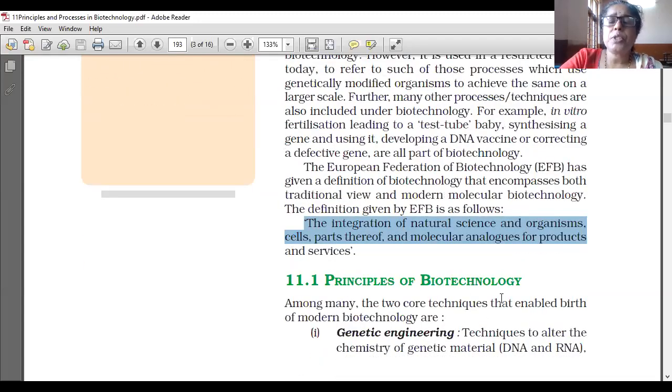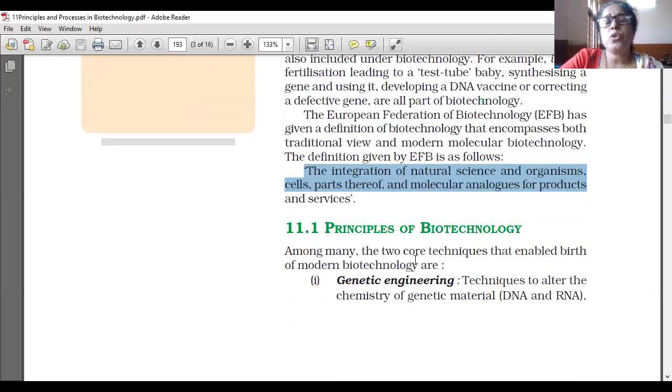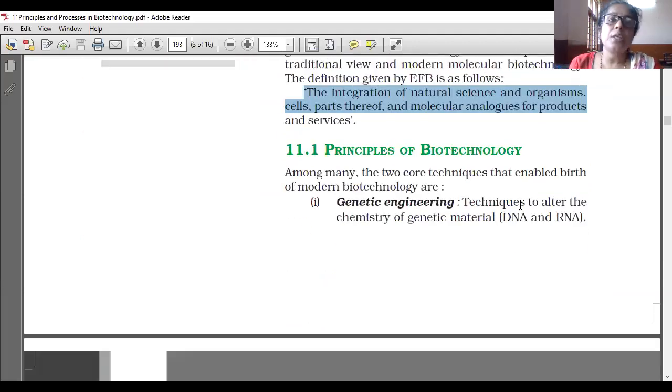So, first one, principles of biotechnology. Among many, the two core techniques that enable the birth of modern biotechnology are, first, genetic engineering: techniques to alter the chemistry of genetic material, DNA and RNA. The chemical components which make up the genetic material are changed. Alter means changing the chemistry, the chemical compounds, of genetic material, that is DNA or RNA.